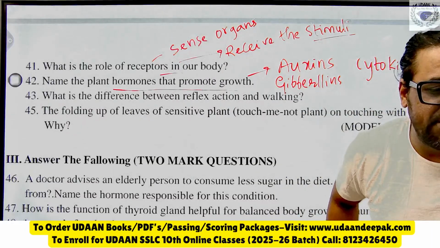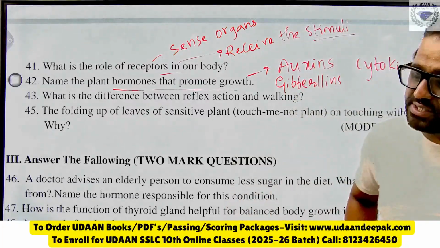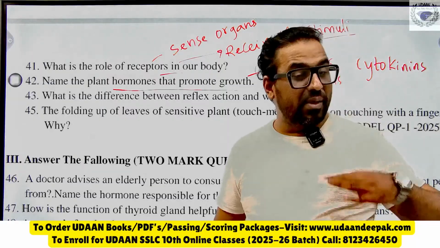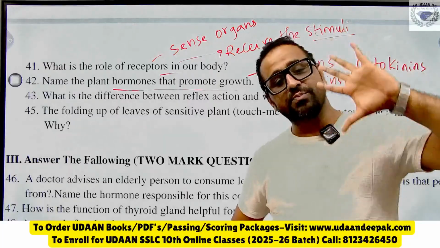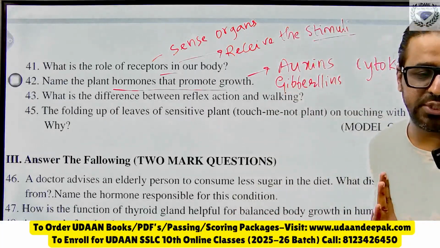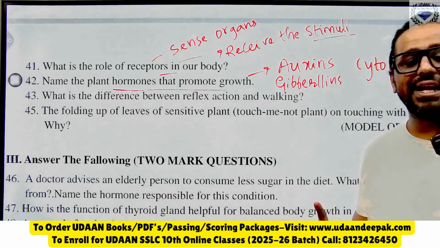Sir, AP LBA, very soon I will start, Nihal. Yes, you can go and read the LBA questions dear. Plus you should read the textual question answers also. Textbook is the first priority when it comes to a phase. Textbook is the first priority. Second is these auxins, gibberellins and cytokinins.